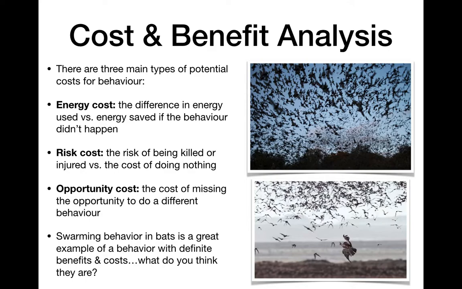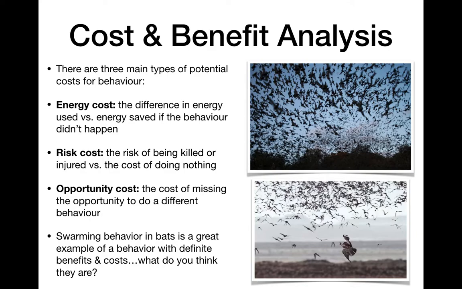So some of the benefits are going to be safety in numbers, right? Individuals in the center of the swarm are going to be really safe from predators. They're also going to confuse predators with the swarming flight patterns. It's harder for predators to catch them. And they're more likely to be successful in finding food because there are so many more pairs of eyes to look for it.